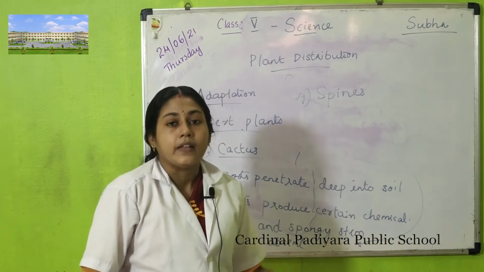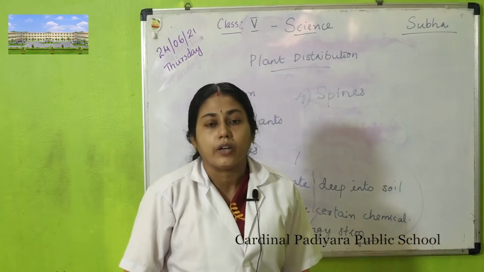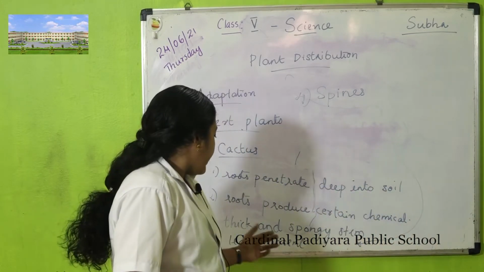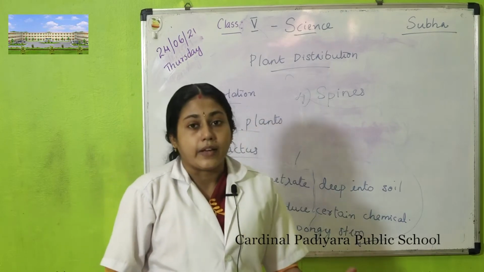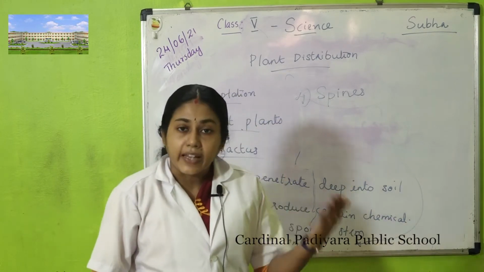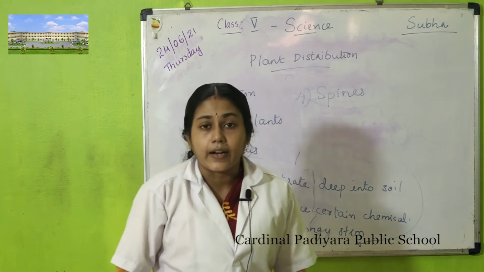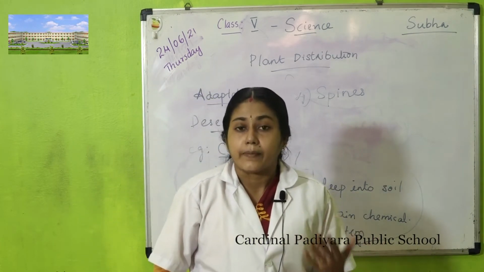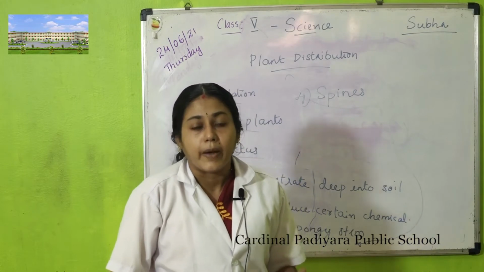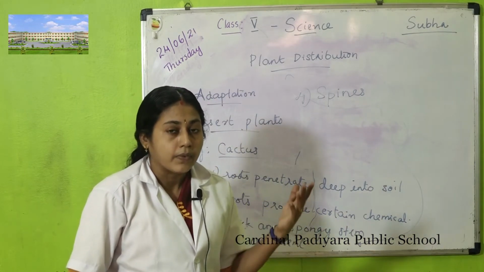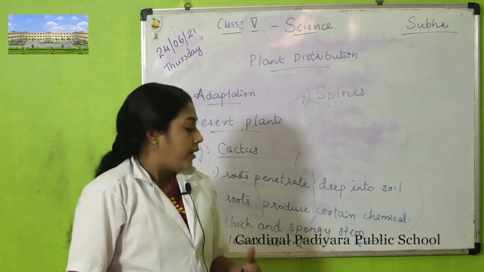These chemicals stop or slow down the growth of other plants' roots. Then their stem: cactus plants have a thick and spongy stem, and the stem is green in color, and the stem can prepare food by the process of photosynthesis due to the presence of chlorophyll pigment.